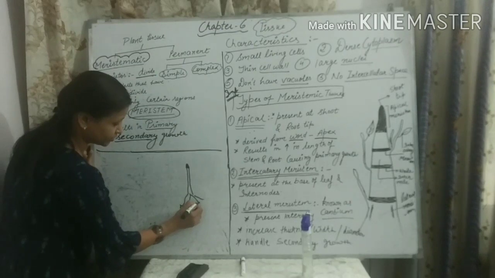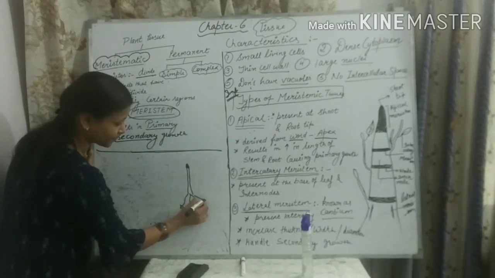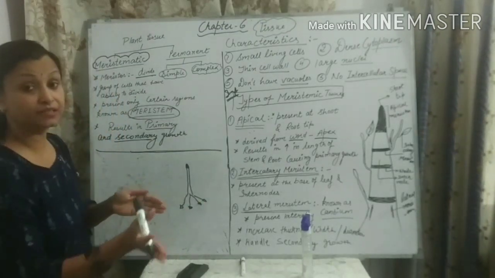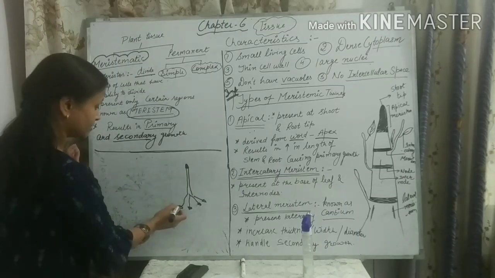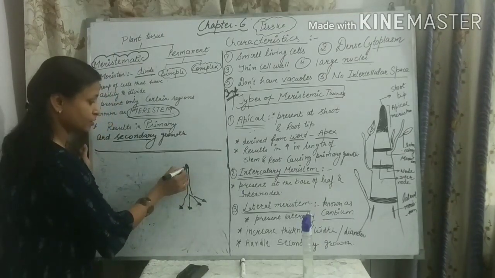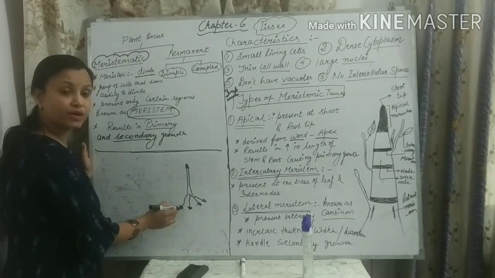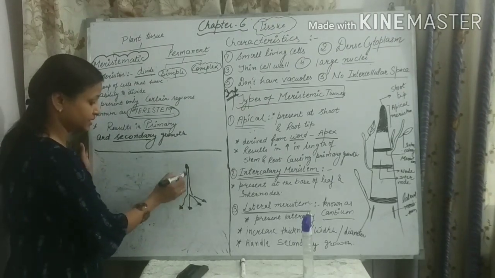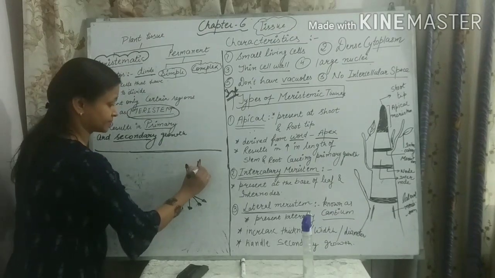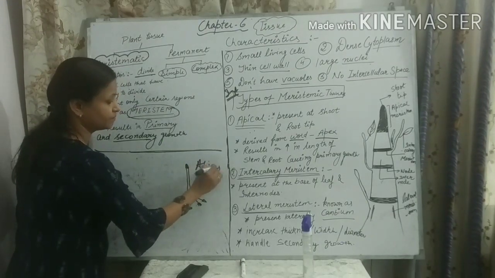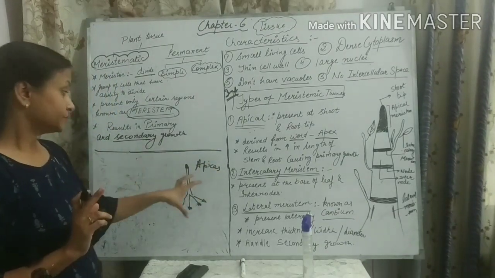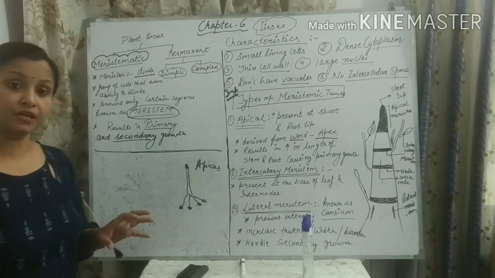Roots की जो tip होती है, क्योंकि जब roots की length बढ़ रही है तो tip की side से उनकी length जो है वो increase होती है. So they are present on shoot tip and on root tip. Okay, so that's why they are known as apical, because these regions are known as apex. Apex मतलब tip. Okay, so what is the function of apical meristem?